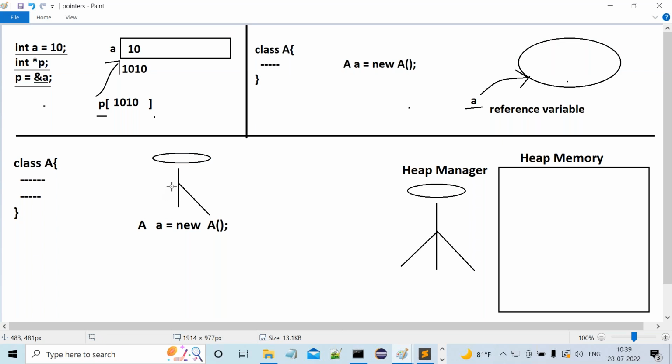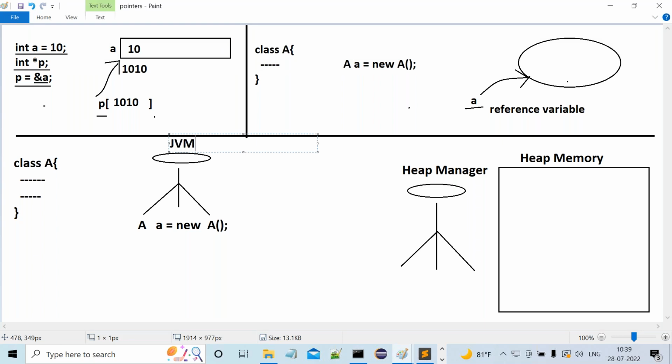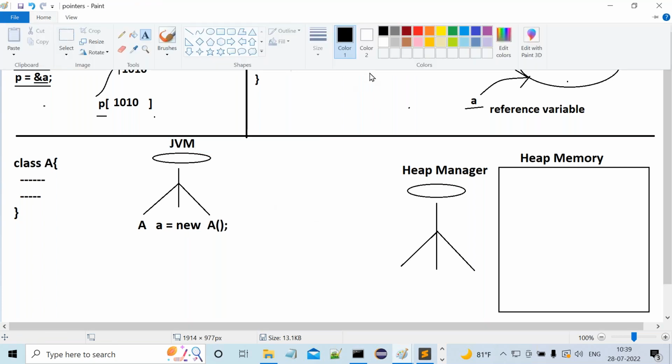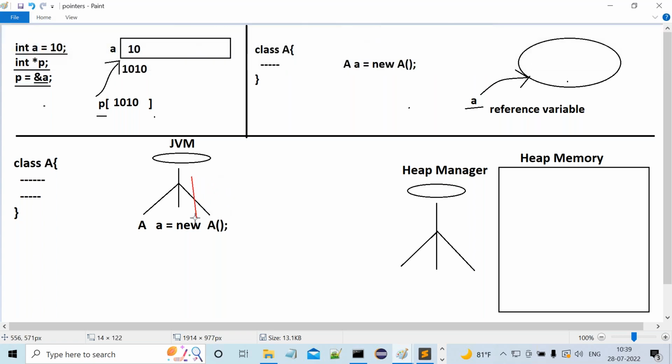Observe carefully. All of you understand this clearly. I'm going to talk about some internal content here. Everybody put more concentration here. This topic is very, very important. When the JVM executes this particular instruction, automatically, immediately, the JVM will send a request to the Heap Manager to create an object.